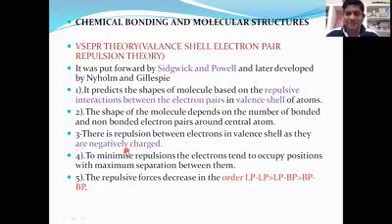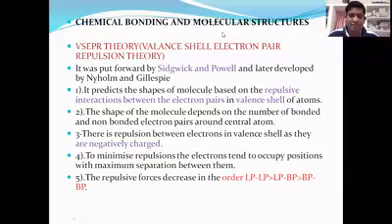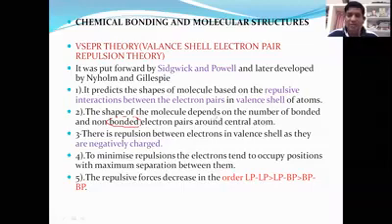Electron is always negatively charged, and proton is always positively charged. The electron pair may be a bonded electron pair, or it may be a non-bonded electron pair.